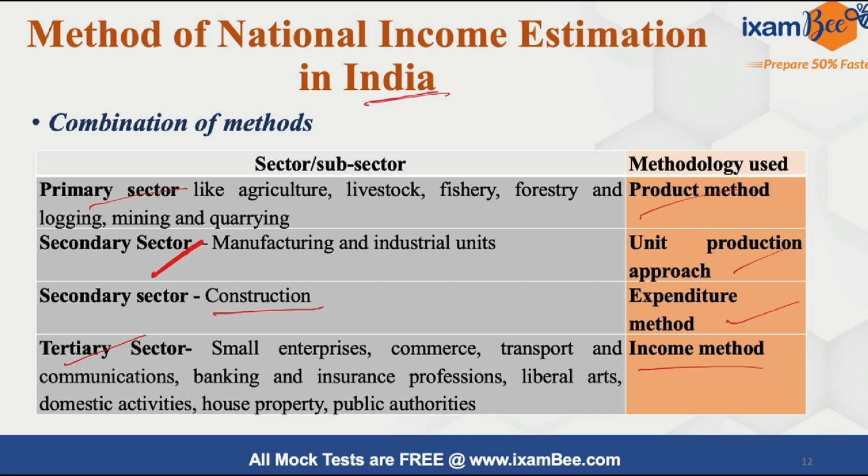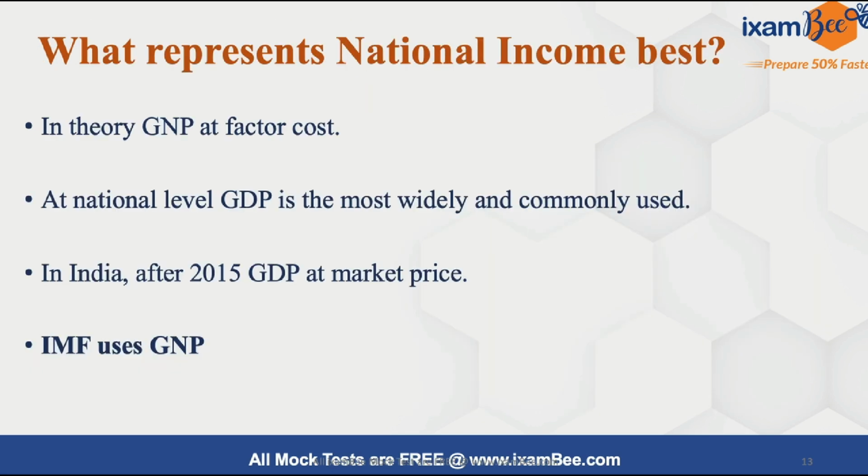Another thing is that any sale of a second-hand or used good is not included while calculating national income, because it is already included in the year where it was actually sold at first hand.